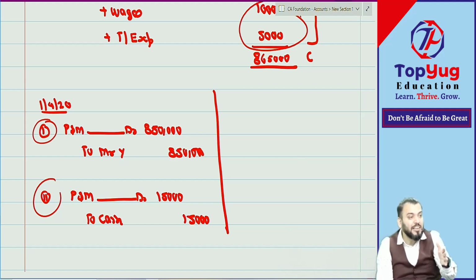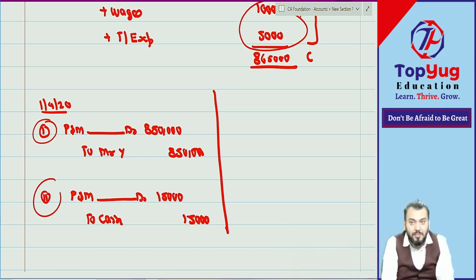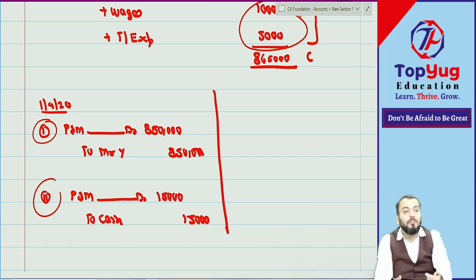You say plant and machinery is initially debited by 8,50,000, but further again it will be debited by 15,000. So total debit will be 8,65,000. That is capital expenditure. Last class we did that any expenditure I incur to bring the asset in working condition will also be capital expenditure, and for that we open the respective fixed asset account.